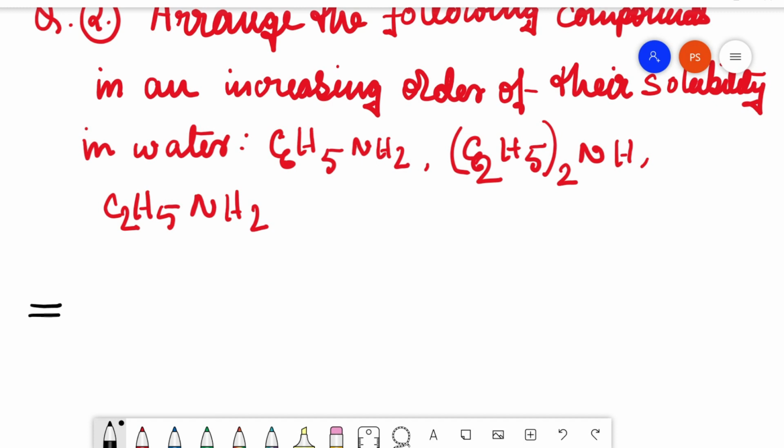Now, the solubility of amine compounds depends on the interaction of the lone pair of nitrogen with the water molecule. The interaction occurs like this. Suppose this amine is dissolved in water.